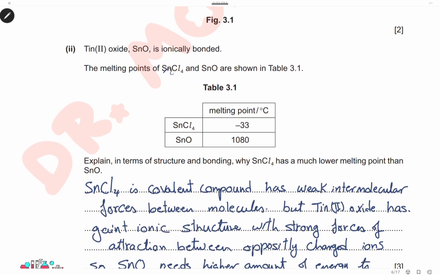The melting points of tin chloride and tin oxide are shown in the table, and as we can see, tin oxide has a much higher melting point than tin(IV) chloride. In terms of structure and bonding, explain why tin(IV) chloride has a much lower melting point than tin oxide.